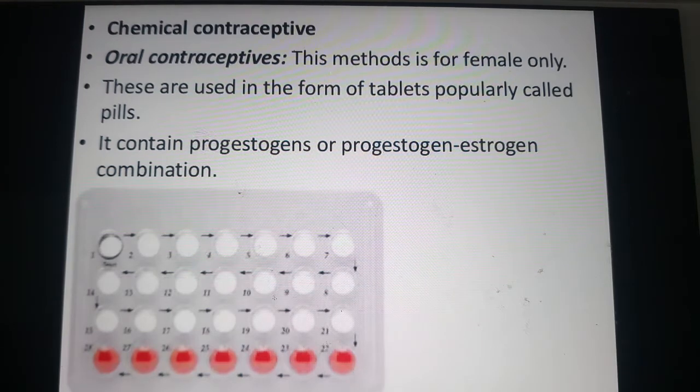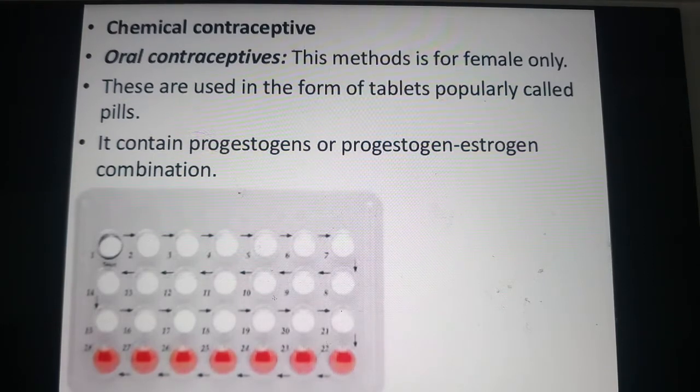See here, in the diagram, how the tablets are there. Here the pills are taken daily for a period of 21 days, starting within the first 5 days of the menstrual cycle, and after a gap of 7 days it is repeated in the same pattern till the female decides to prevent conception.